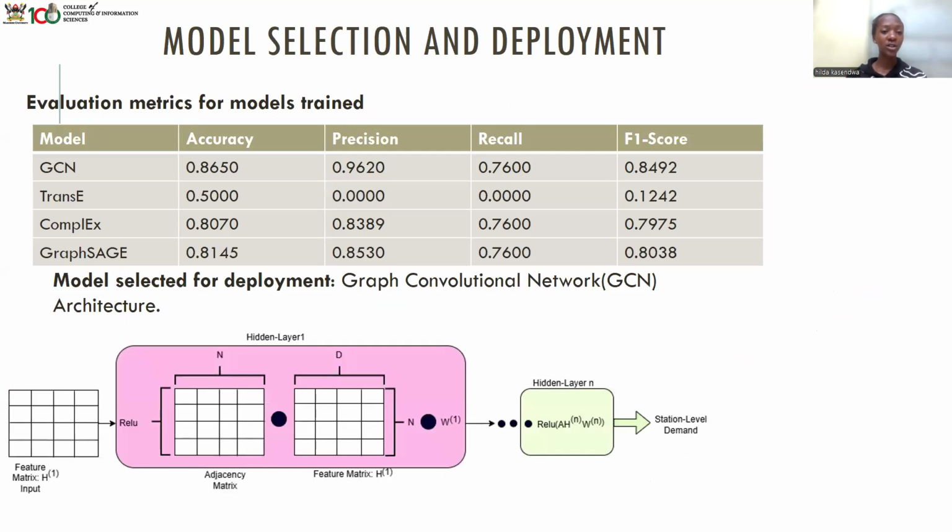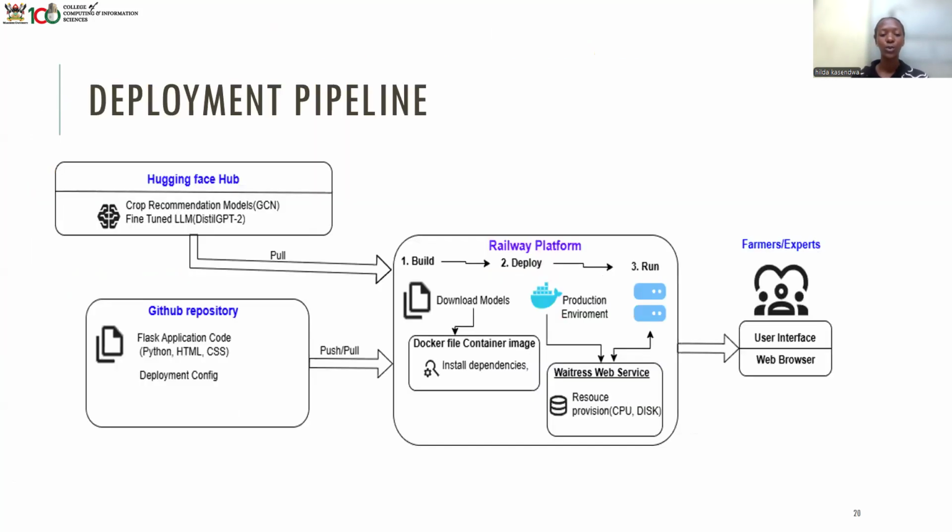And after training all our models, these are the results we got for the accuracy, the precision, the recall, and the F1 score. According to our evaluation metrics, we chose the graph convolutional network because it had the highest performance in accuracy, precision, recall, and F1 score. So we chose the GCN model, and this is the architecture of the GCN model. And this is our deployment pipeline.